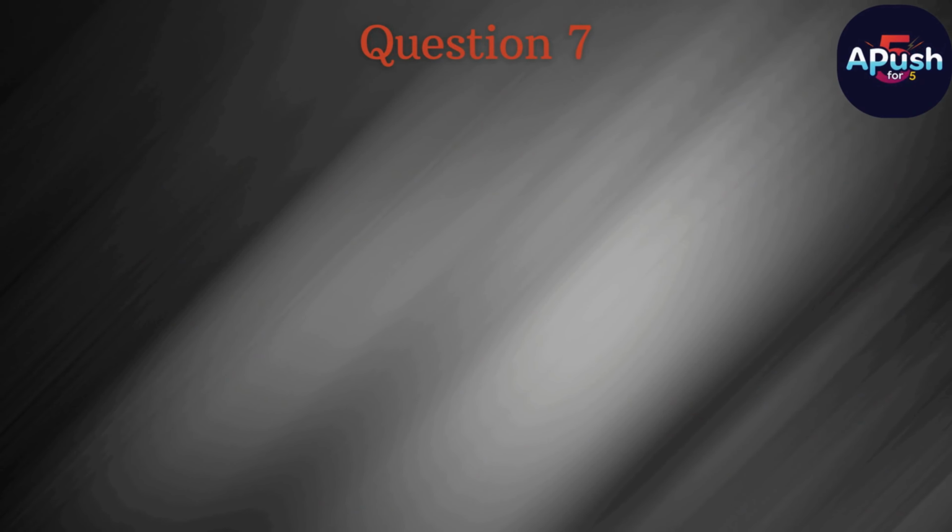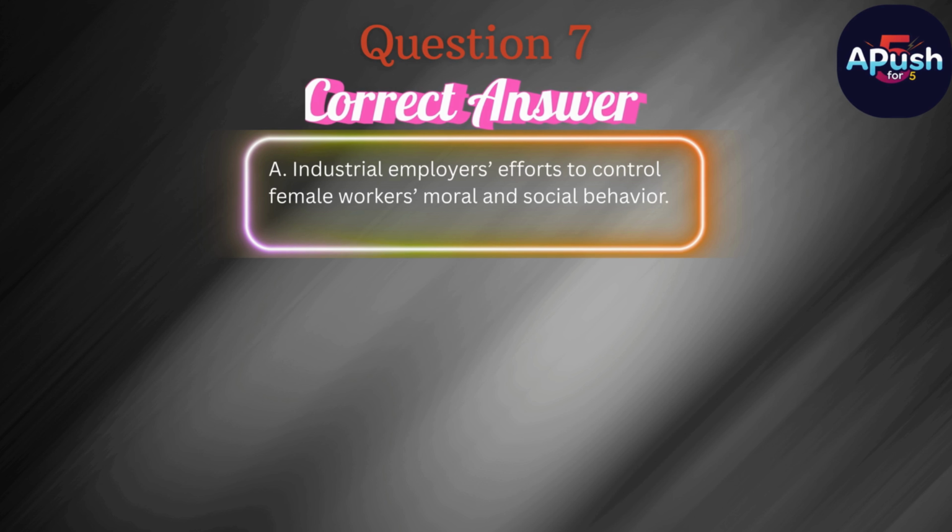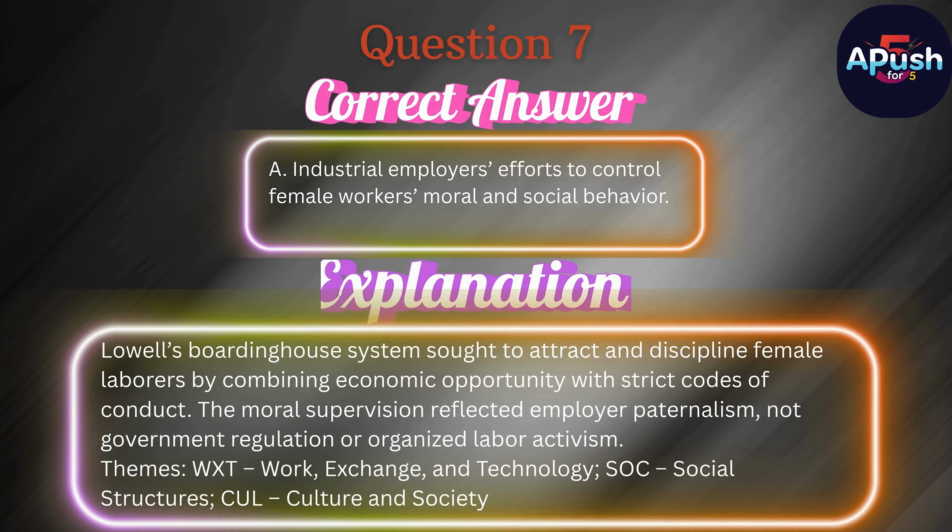The correct answer is A. Industrial employers' efforts to control female workers' moral and social behavior. Lowell's boarding house system sought to attract and discipline female laborers by combining economic opportunity with strict codes of conduct. The moral supervision reflected employer paternalism, not government regulation or organized labor activism.